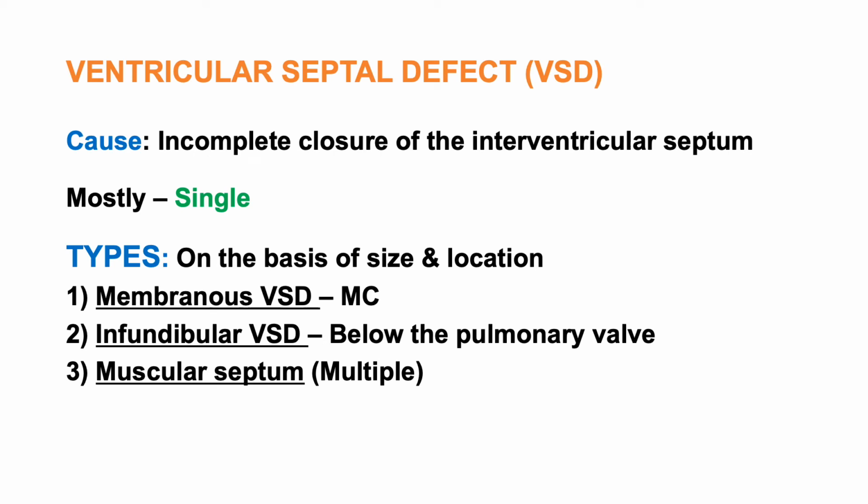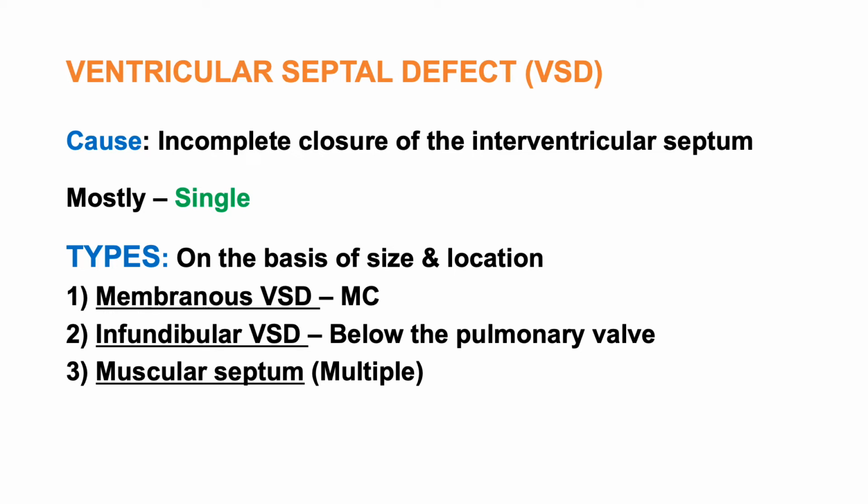And coming to the ventricular septal defect, VSD, this is the most common type of left to right shunt. The cause is incomplete closure of the interventricular septum, which will be seen as a defect in the ventricular septum, and that is what is known as ventricular septal defect.